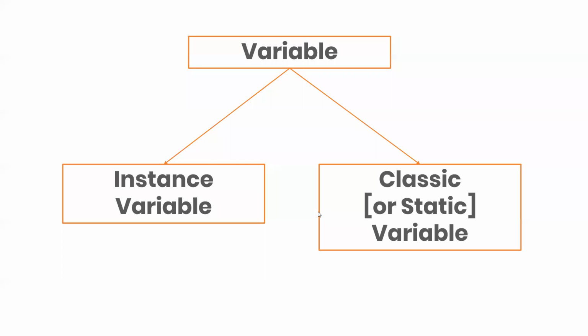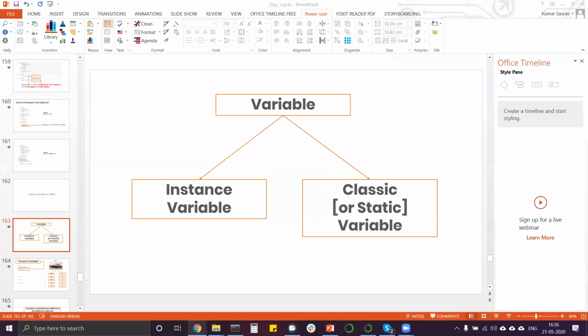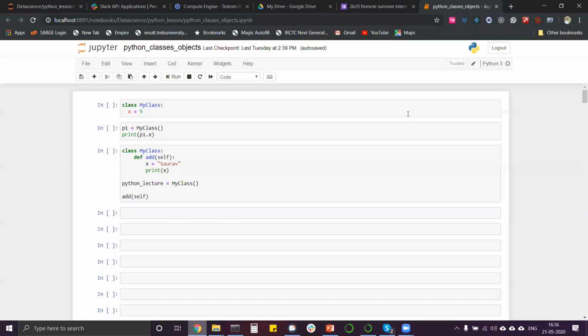Anyone has an issue understanding how we are calling the class or the static variable? Yeah, let's do this here.